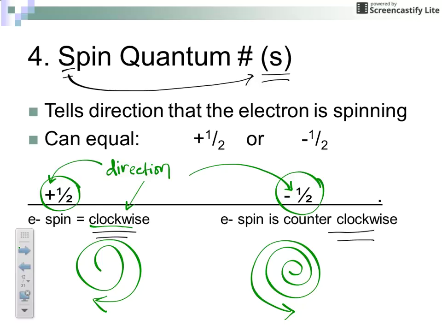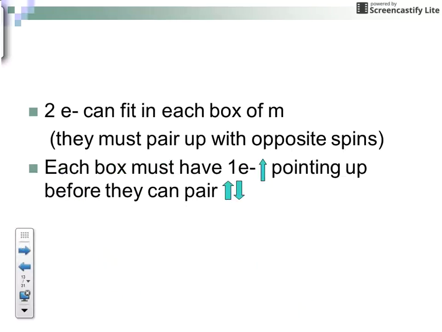2 electrons can fit in each of our homes. So remember I said we draw boxes for the orbitals. 2 electrons will be able to fit in each box. And when the electrons pair up, they must pair up with opposite spin. So when we put our electrons in our boxes, the way we represent our electrons is we use arrows. The first arrow always points up, and that represents your clockwise spinning electron.